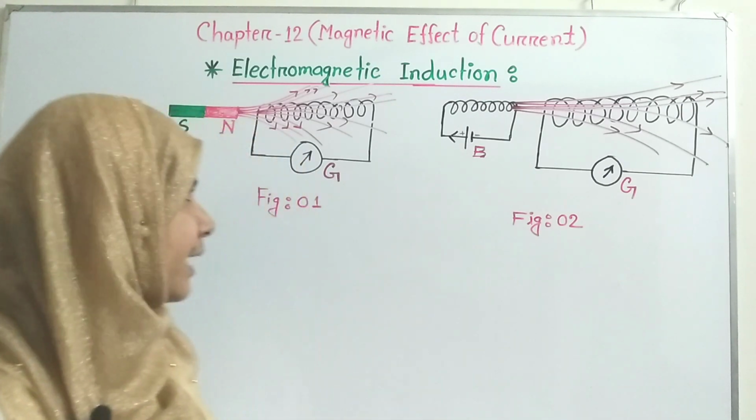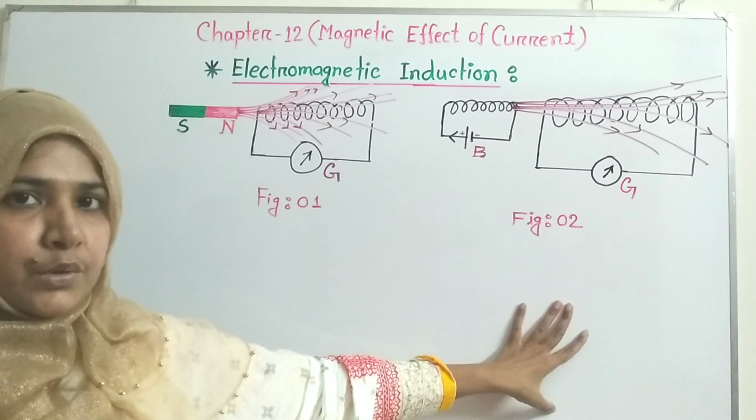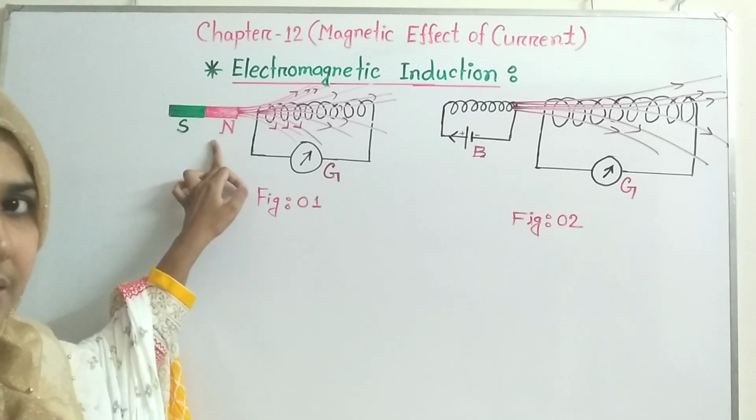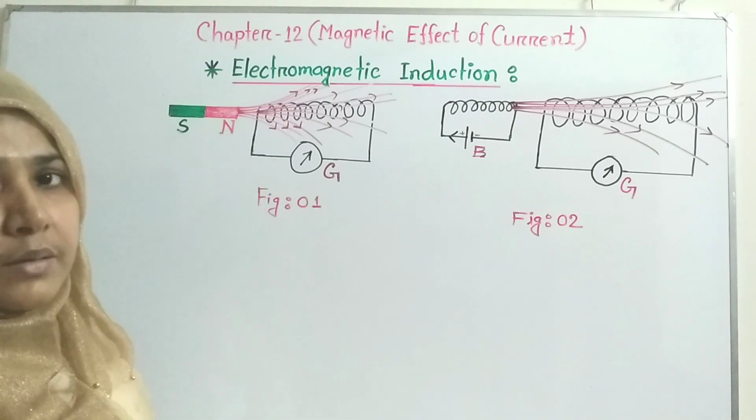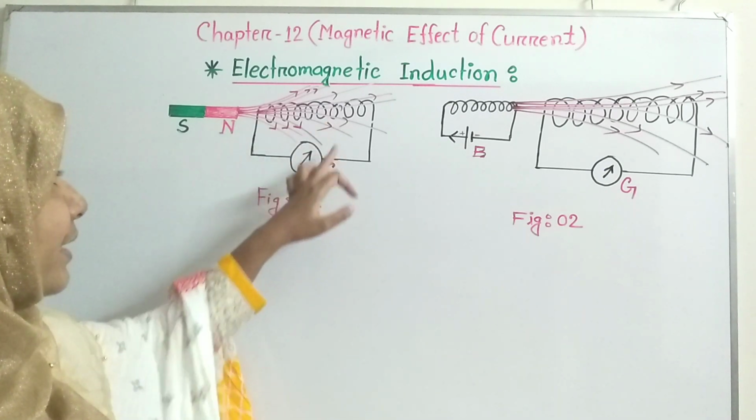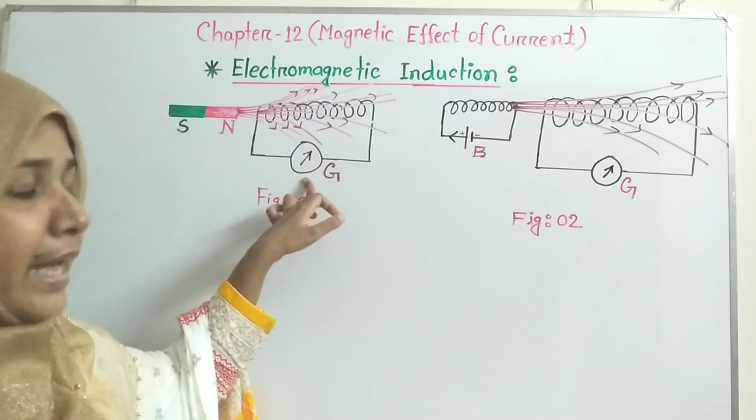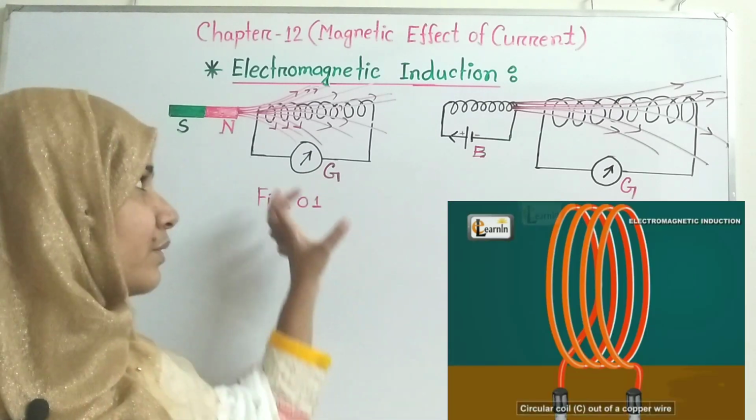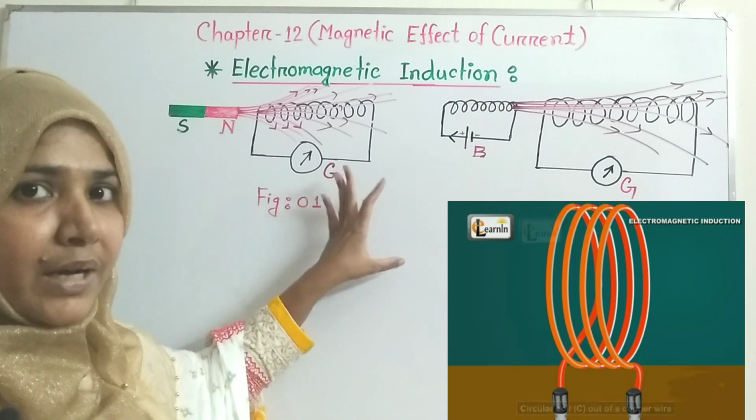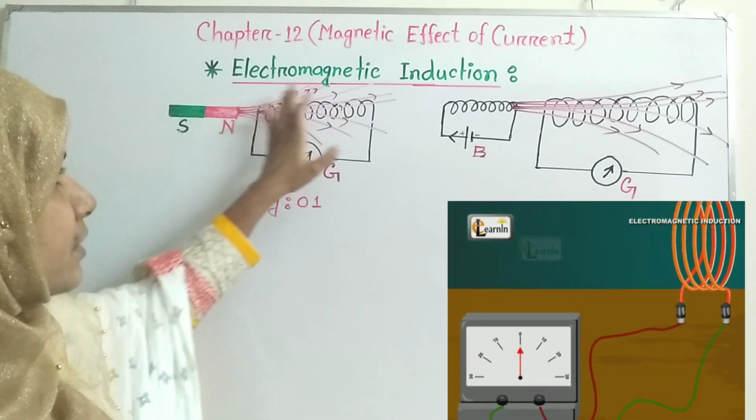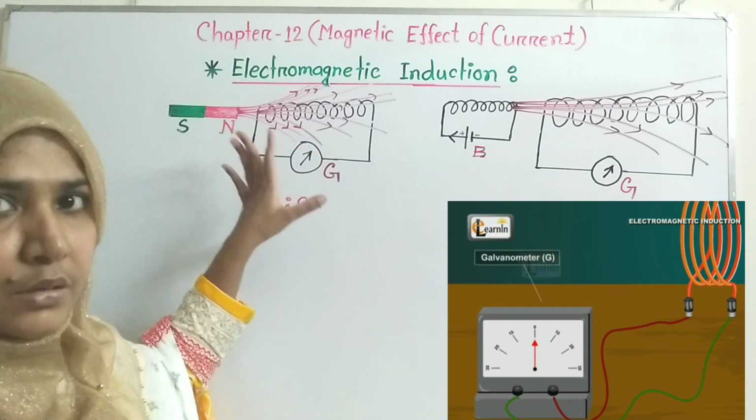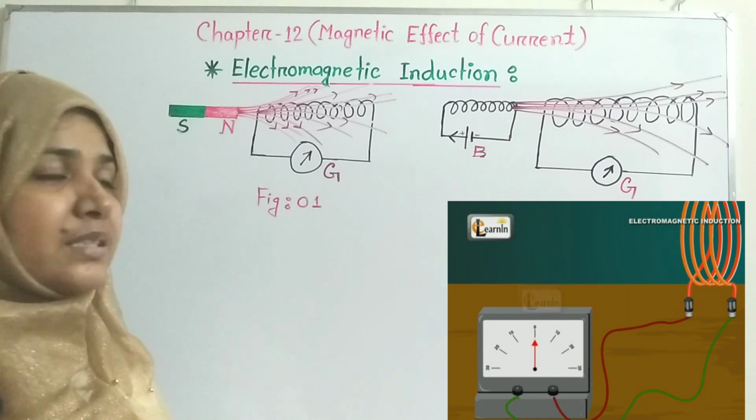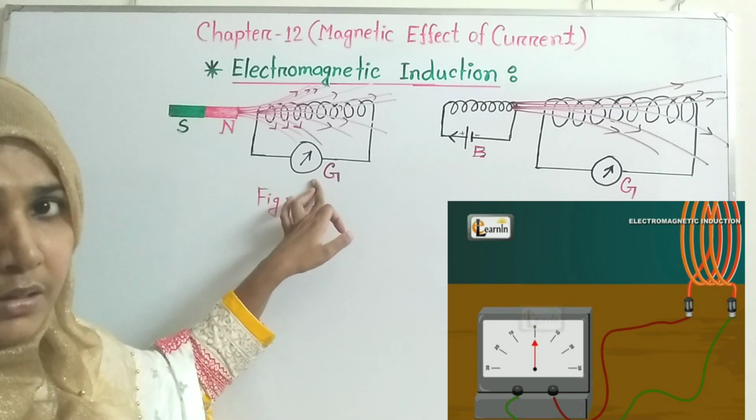Students, you can see that I drew two diagrams on the board. In the first diagram, you can see that there is a bar magnet and a closed coil, and this closed coil is connected with a galvanometer, and the galvanometer is the indicator whether the current exists in this coil or not. Firstly, you can see that there is no source of current, so the galvanometer will not deflect, or no deflection will take place in the galvanometer.